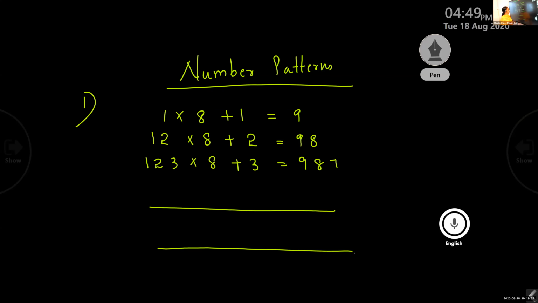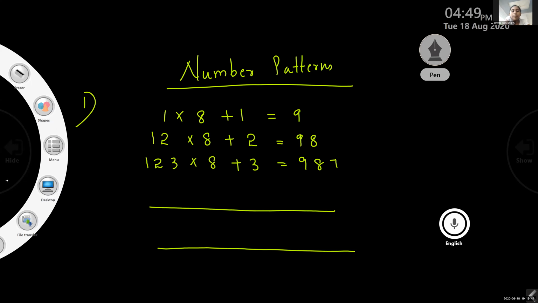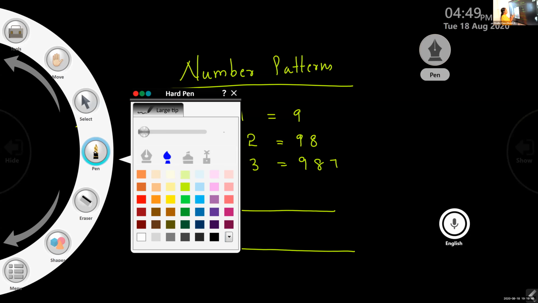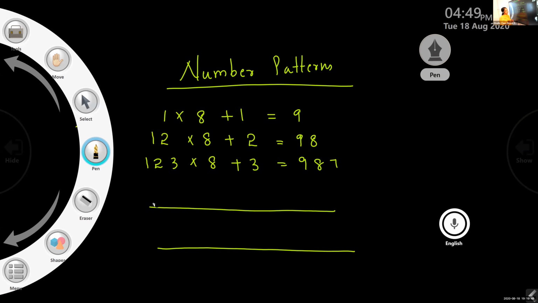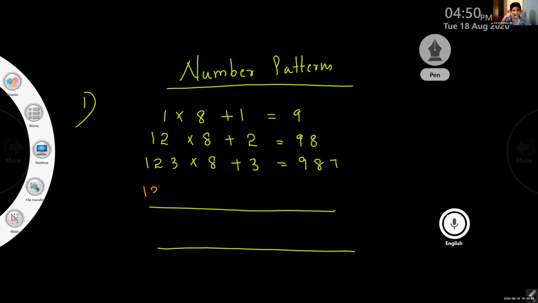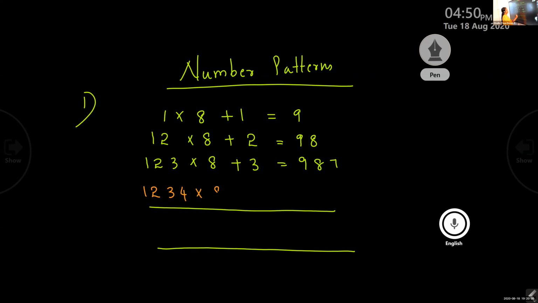Okay, children? What is that? Can you tell? 1, 2, 3, 4. Yes, I will ask one person who will tell. Ma'am, Rusa. Ma'am Devika. Okay, Aaron Anthony, will you tell the steps? Yes? Ma'am, 1, 2, 3, 4 into 8 plus 4.